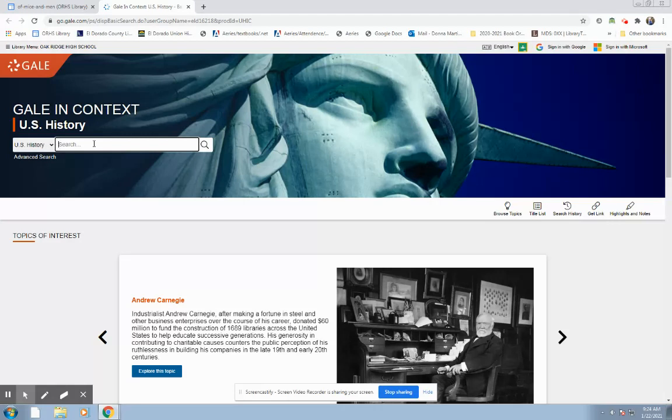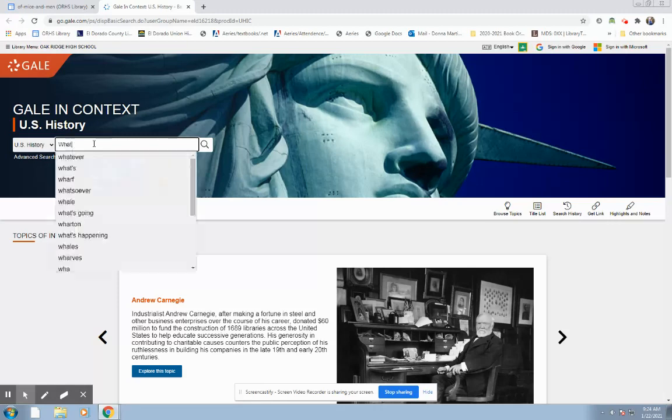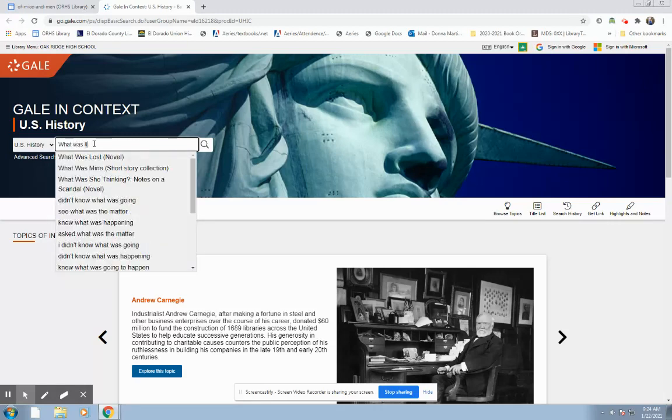We have a science database. We have a health database. So we are focused on this US database for our segregation question. So the last thing I want to see you do is type in the question. It's not Google. Don't do what was life like. No, the database will not know what you're talking about.